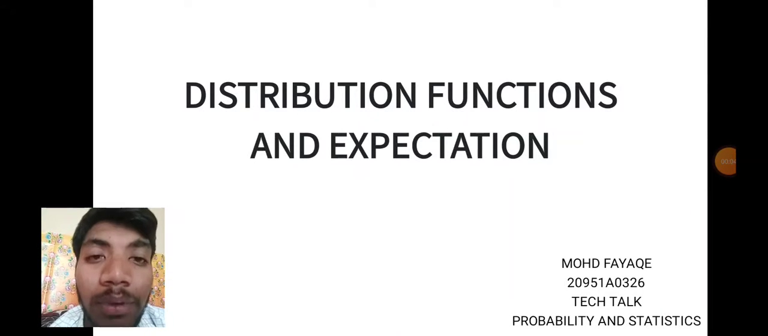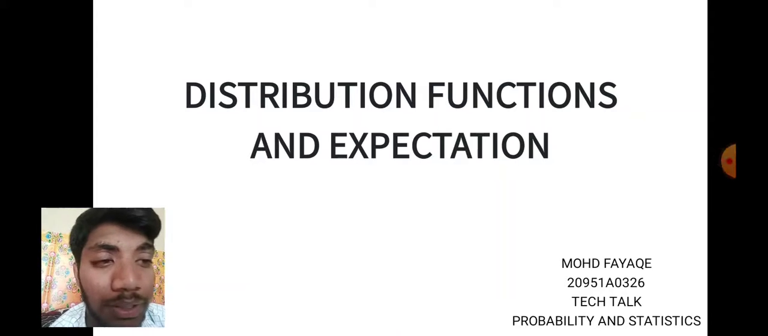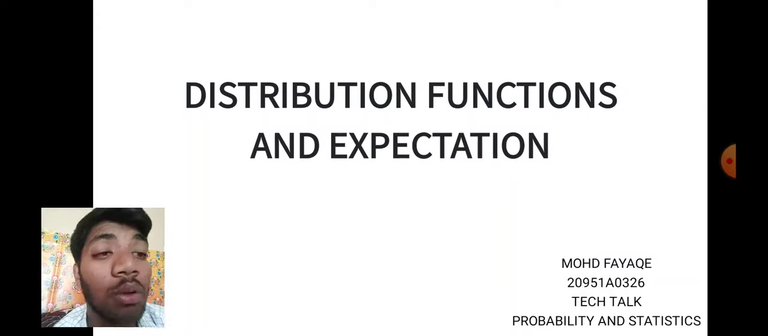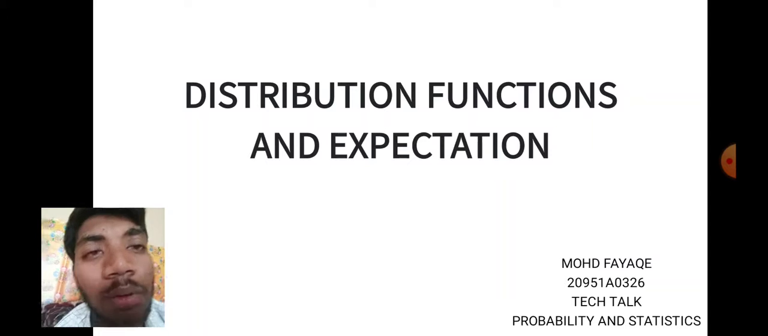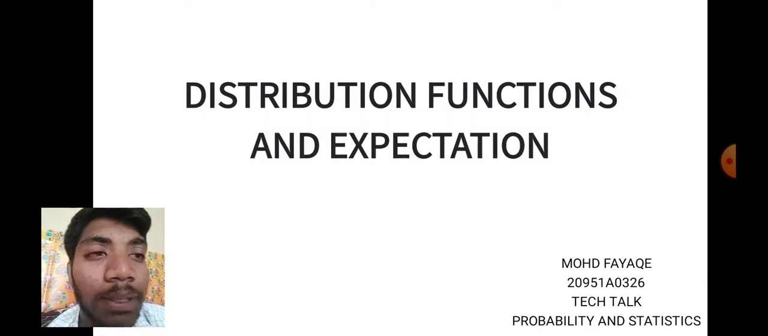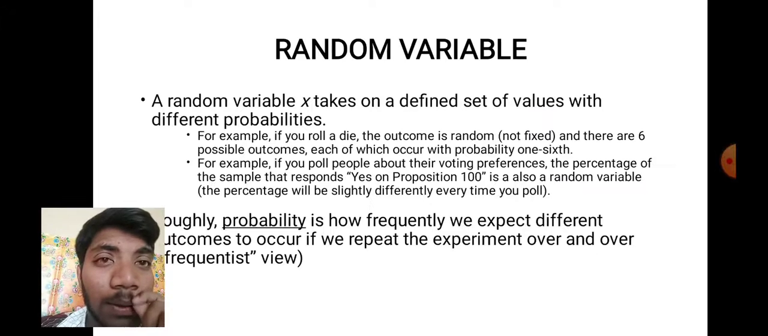This is Mohammad Fayek from Mechanical Branch and my roll number is 326 and I am here to give a TikTok presentation on probability and statistics, and my topic name is distribution functions and expectation. And moving further, random variable.